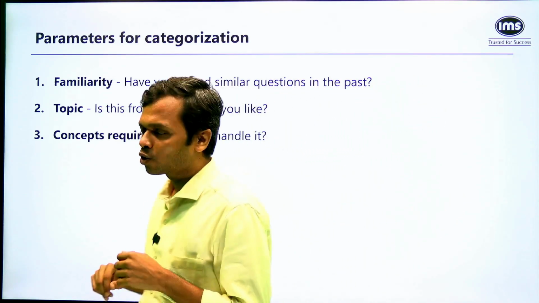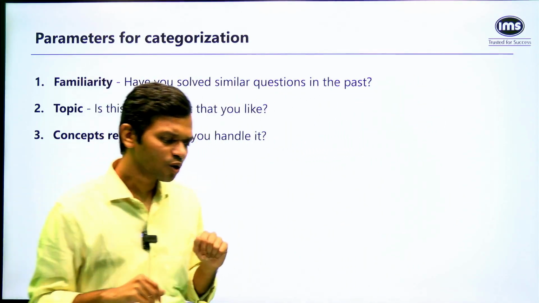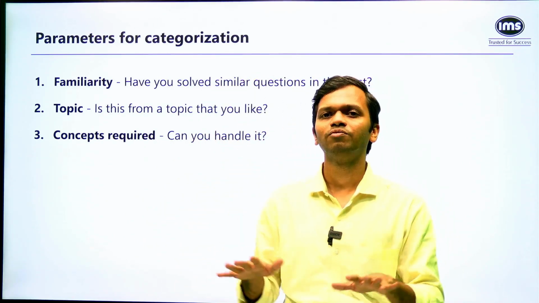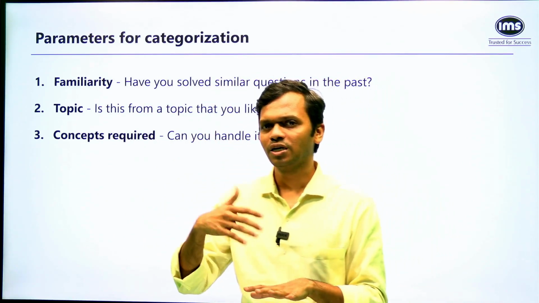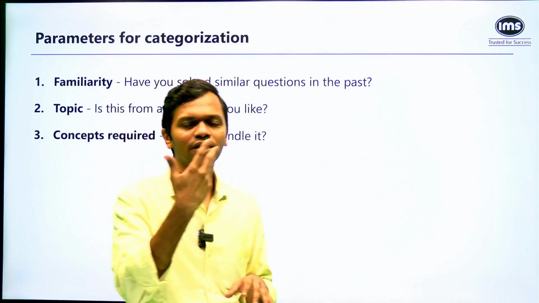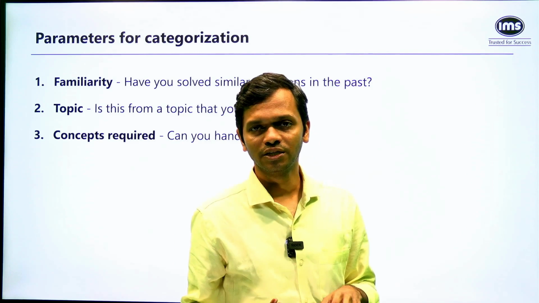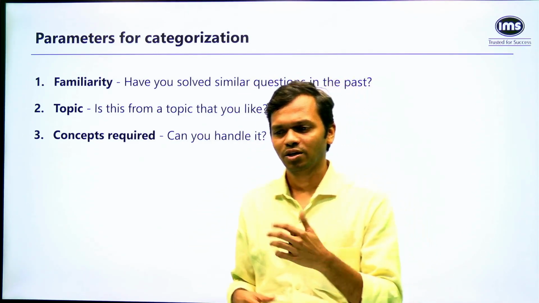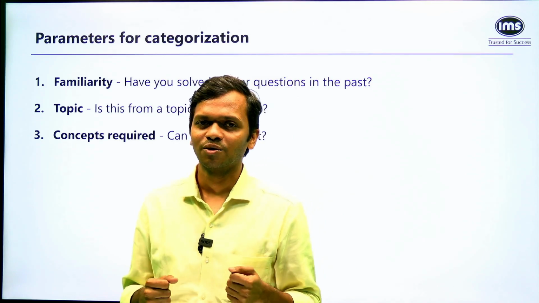The third thing is going to be the concepts that are involved. A lot of times you observe that if you give easy concepts to students, a lot of them will be able to solve it. The moment you increase complexity slightly, few students will be able to solve it. You increase that further, which is what happened in CAT 23, then a lot of people will not be able to solve it, correct?